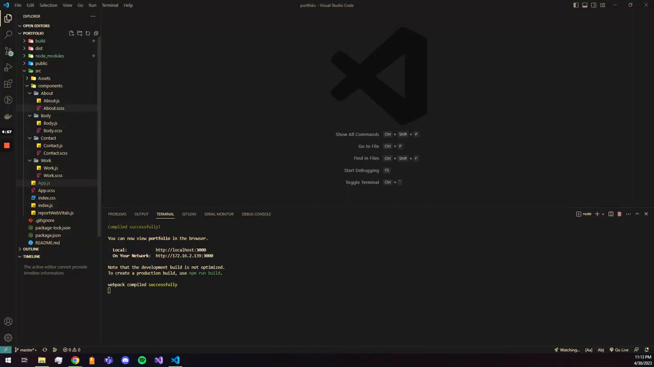Okay, so here I have the settings of the website. I have the about, bodies, contact word. The code runs fine, but it doesn't work on GitHub Pages. I might have done something wrong.